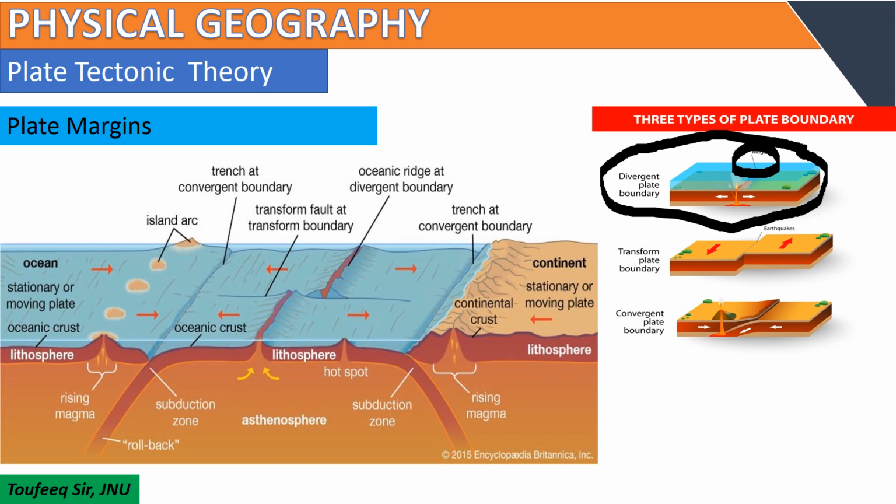This is the transform fault, a transform boundary. Here two plates move apart and past each other. This is the formation of the trench in between two oceanic plates which are converging, and this is the island arc, which is formed because of continuous eruption of lavas for millions of years.